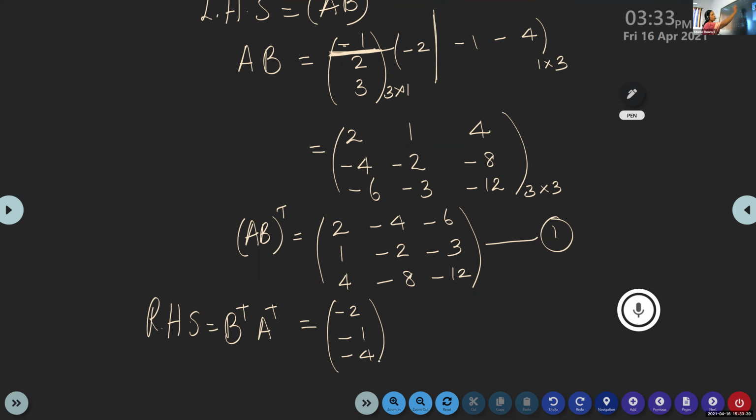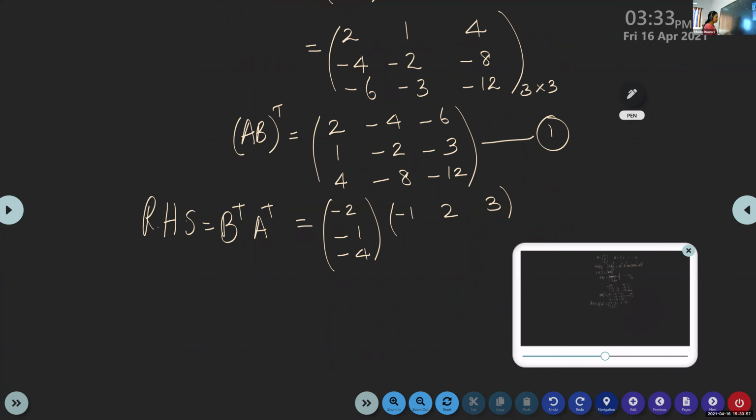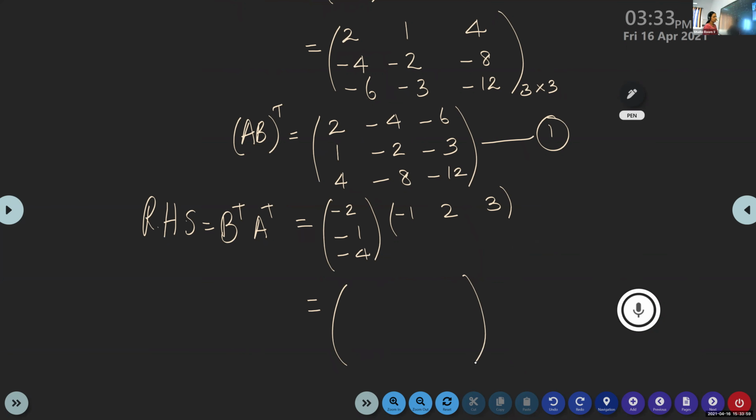There is only one row, isn't it? It will become one column. Into this, the one column will become one row. Is it correct? Is it okay, Punya? Now multiply and check, is it the same as LHS?